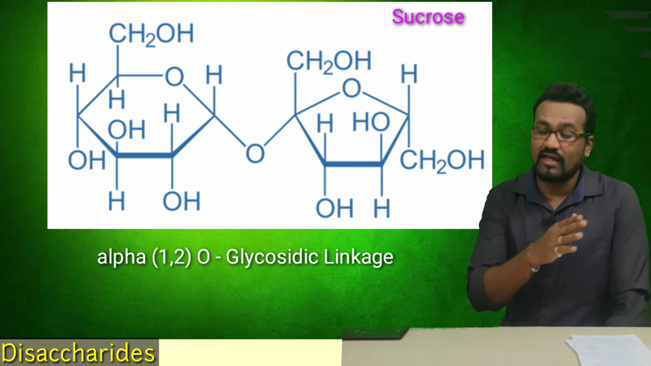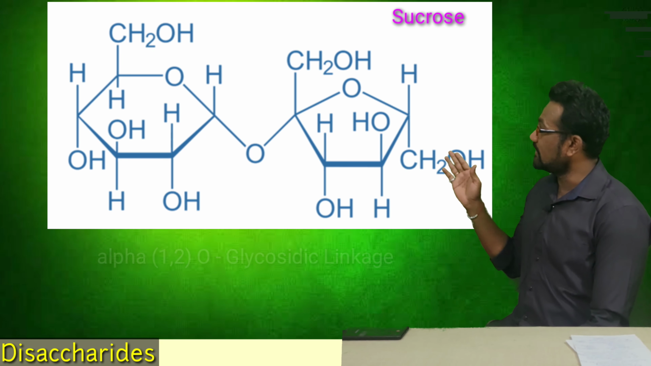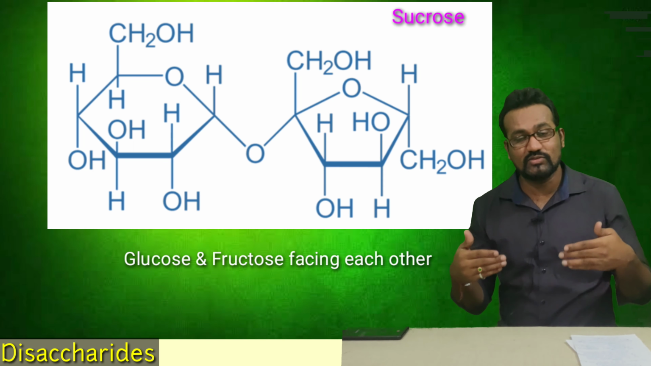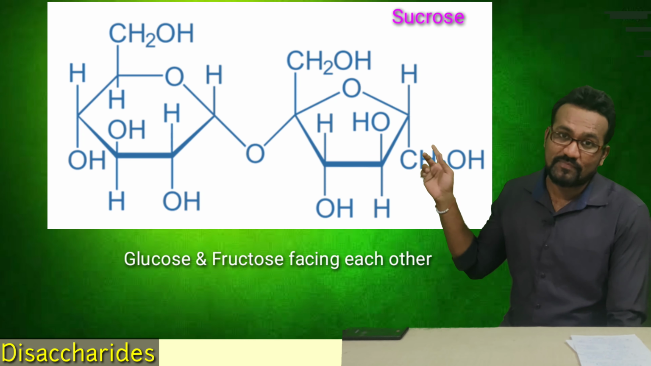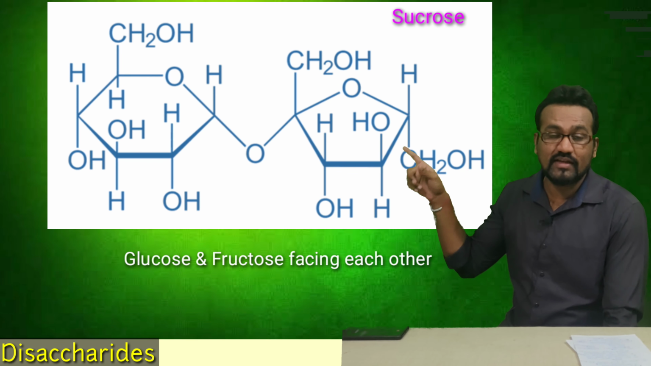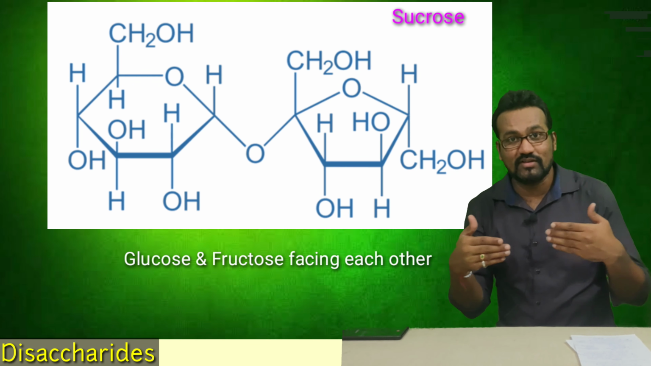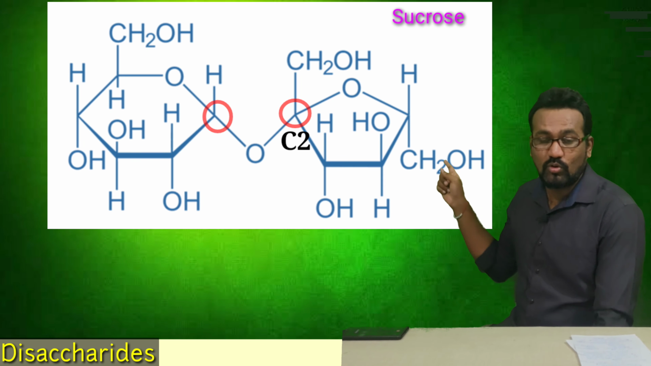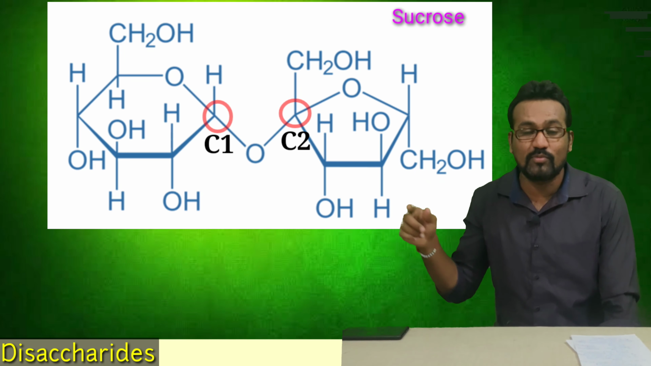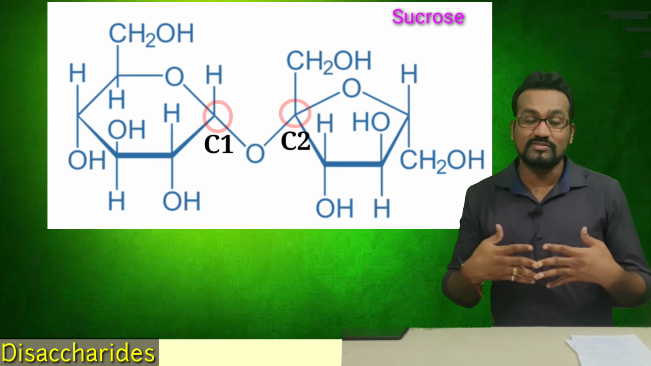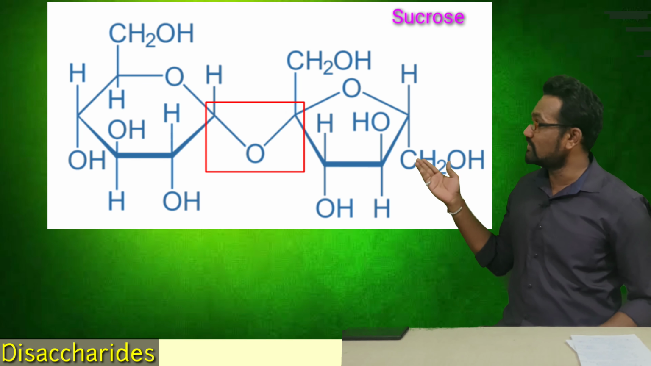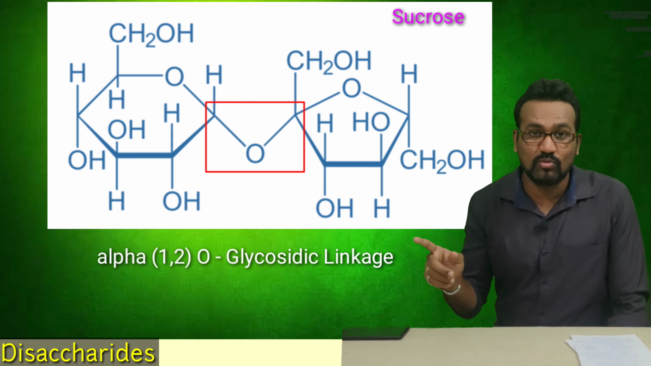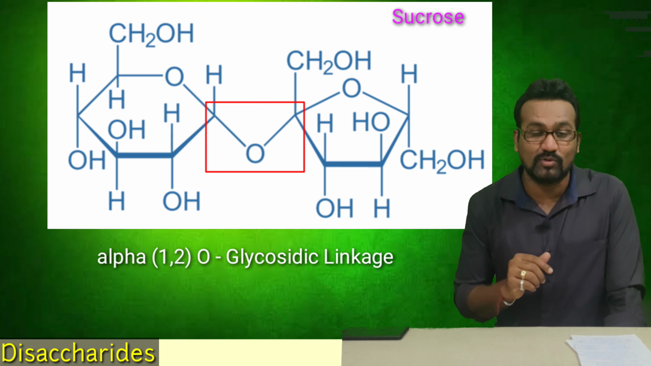Why 1 and 2? Why not 1 and 4? If you see clearly, the glucose and fructose are facing each other. That's why carbon number 1 of glucose and carbon number 2 of fructose are involved in this bond, and this bond shows the oxygen linkage at the bottom side. That's why it is an alpha 1,2 O-glycosidic linkage in the sucrose molecule.